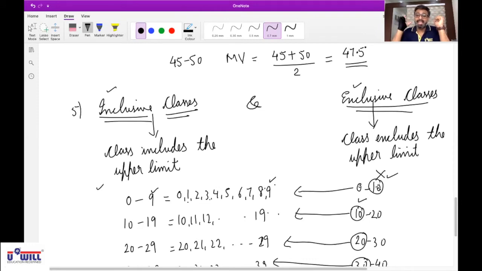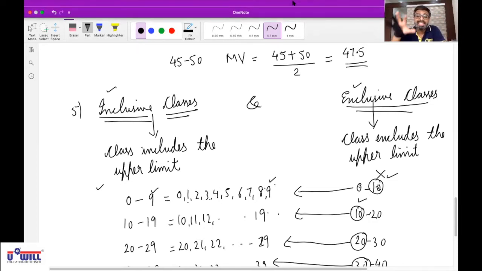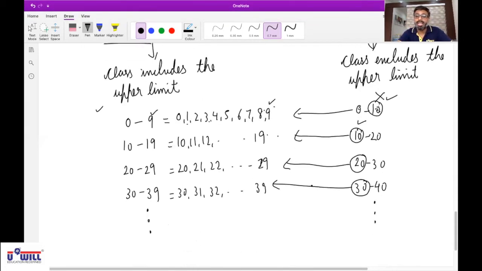Inclusive classes, as the name suggests, include the upper limit. Exclusive class, as the name suggests, excludes, means does not include, the upper limit. But both convey the same meaning. Even 0 to 9 will be included. Even in 0 to 10, only 0 to 9 will be included. You are writing 0 to 10, but we will include only up till 9. 10 will go in the next class.